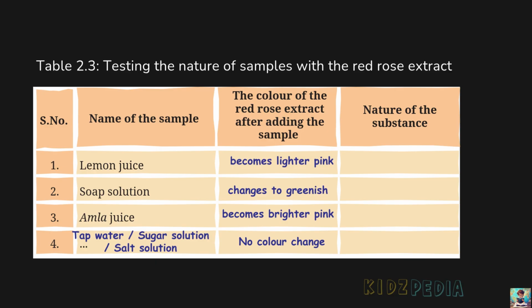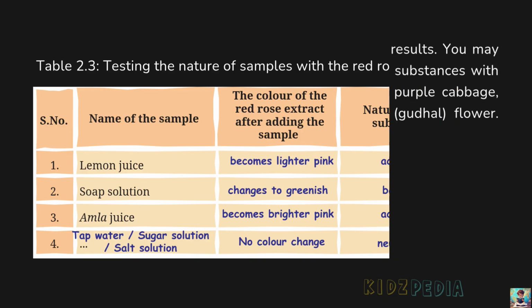So, after comparing the results of the red rose extract with those of litmus paper, we can see a clear pattern. The red rose extract turns red in acidic substances and green in basic substances. Therefore, red rose extract can also be used as an acid-base indicator. So, using this information, now we can identify the nature of the substances in table 2.3. If the extract becomes red, the substance is acidic, and if it becomes green, the substance is basic. And if there is no significant color change, the substance is neutral.